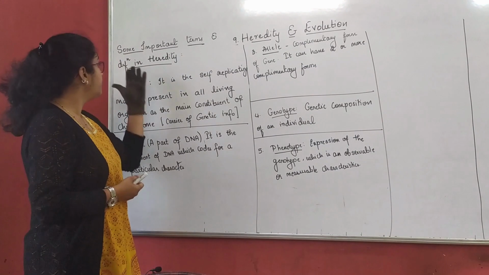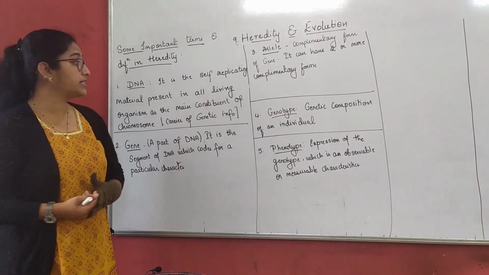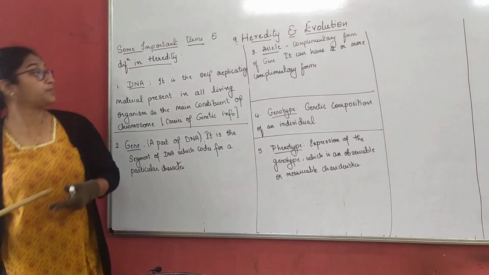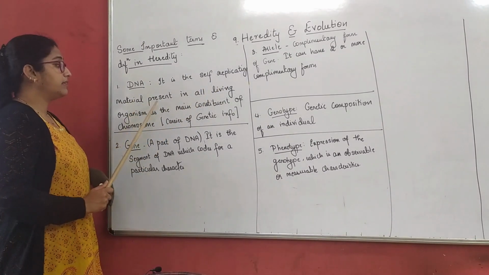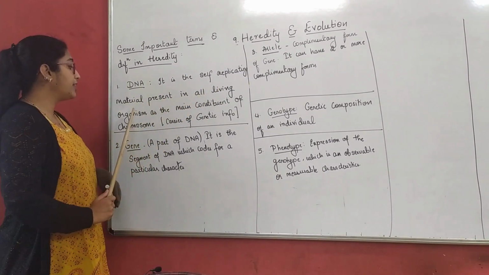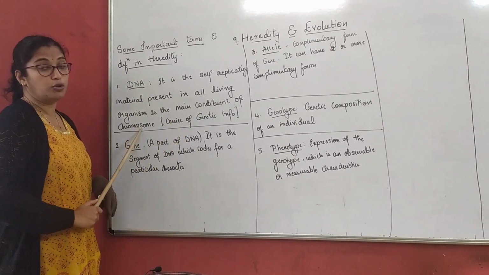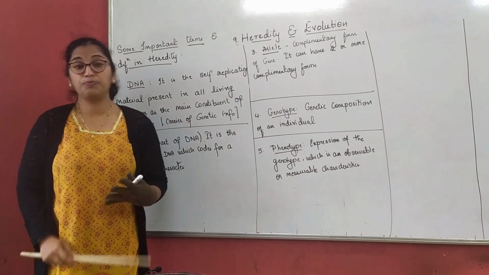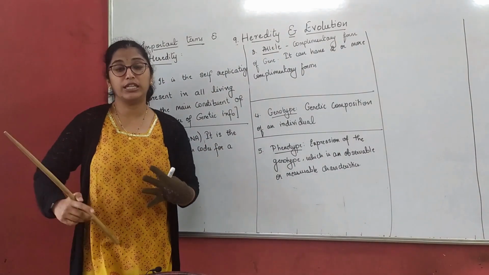Let us first begin with DNA. We already discussed what is DNA in our previous class. DNA is the self-replicating material present in all living organisms as the main constituent of chromosome. It is the carrier of genetic information. So what I can tell here is our body is made up of DNA.